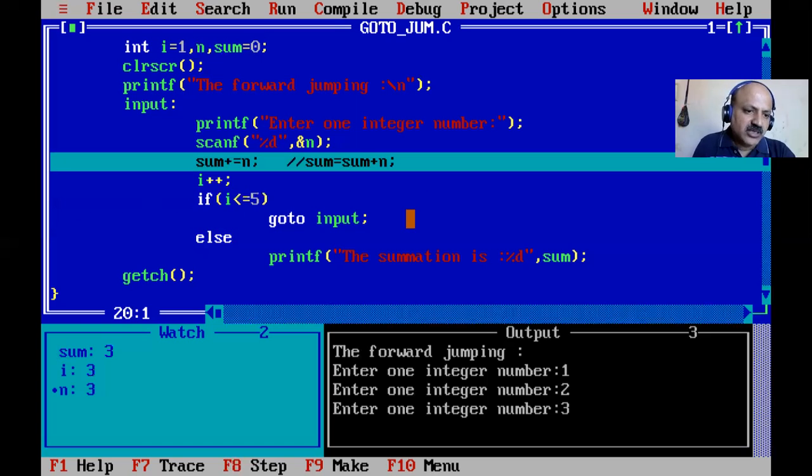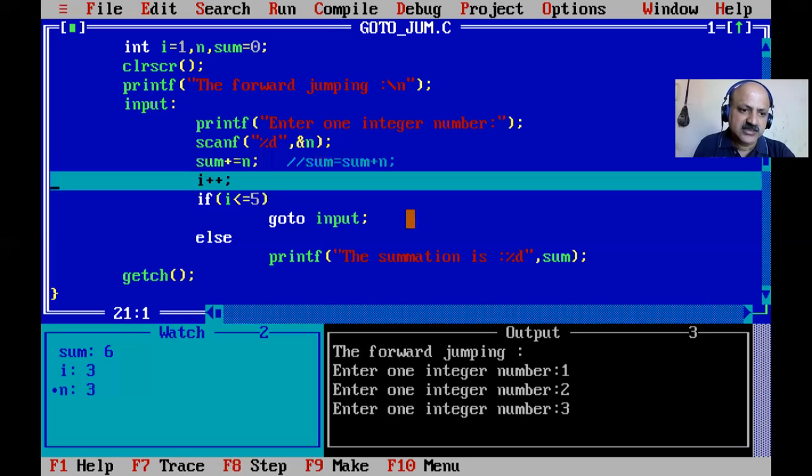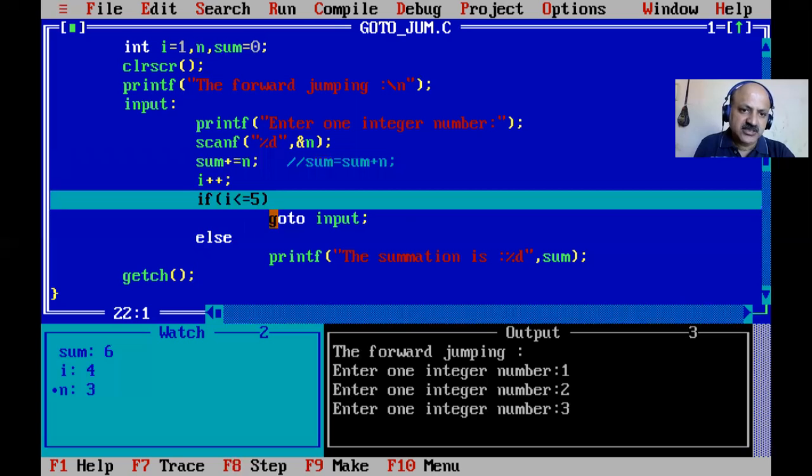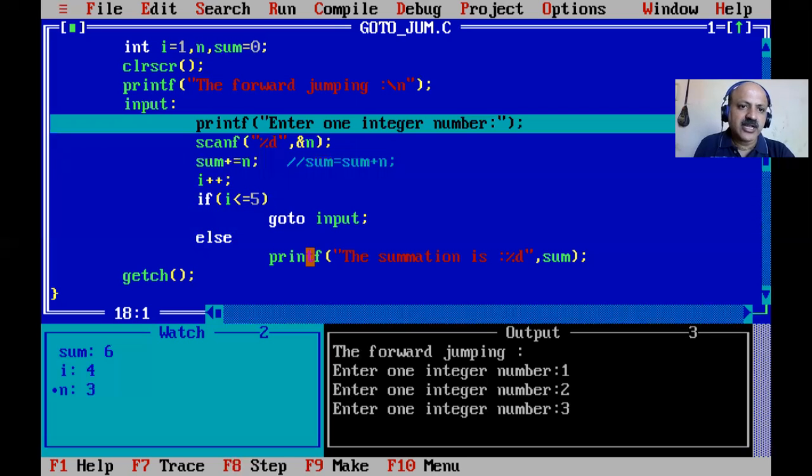Now the number n means our scanned number is 3 and sum is 3, so that is 6, yes, and then i plus plus, i is now 4, and the condition is checked, the condition is true, then it comes again to here. So it is like a full repetition, like a for loop or any other loop that repeats this block. It directly jumps to here because of the label, that identifier.